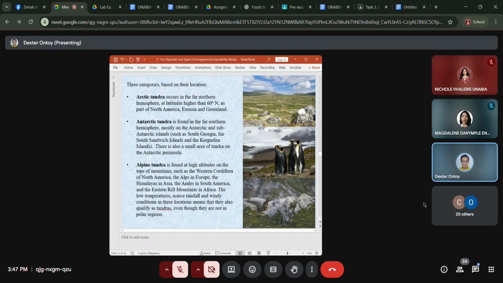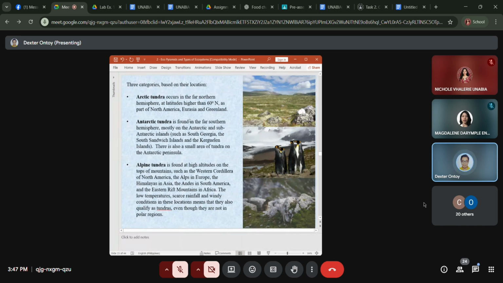Yes. So in the literature, the alpine tundra is a recent addition. I say recent, it doesn't have to be last year, it could be a decade ago, because they realized that even if it is not in the North or South Pole, or near that, because of its characteristics, being at a high altitude, very cold, and the climatic conditions, these kinds of ecosystems at high altitude can also qualify as tundra. So now we have three categories.